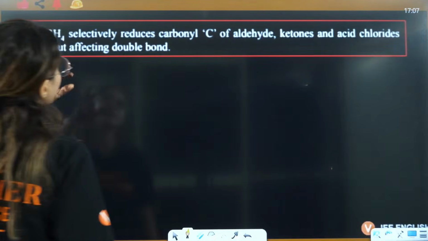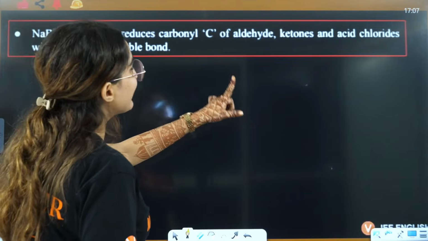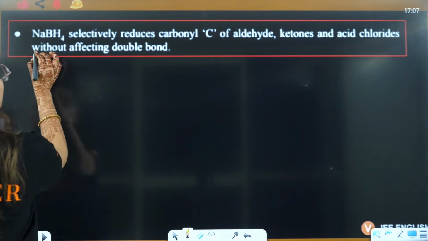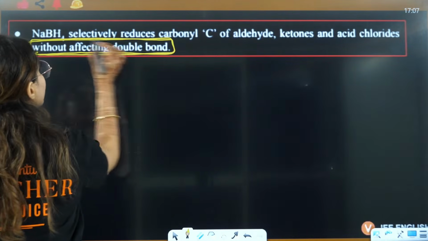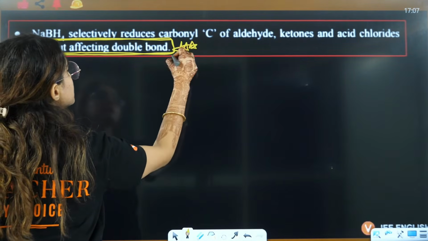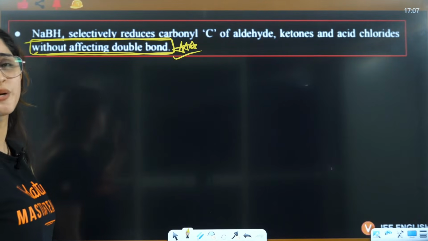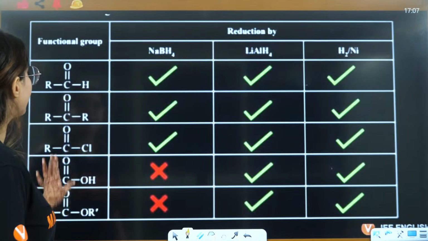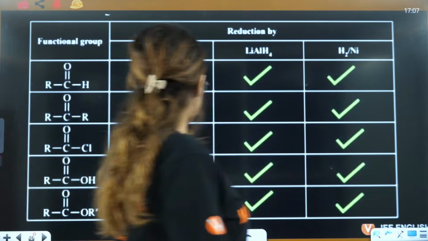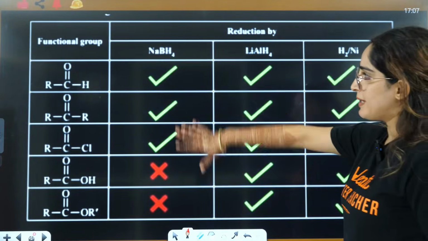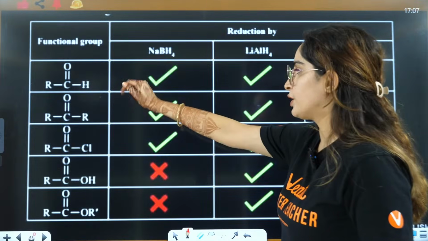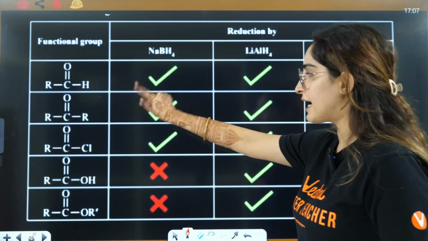NaBH4 selectively reduces the carbonyl carbon of aldehydes, ketones and acid chloride without affecting the double bond. It will never affect the double bond here. These are some of the most important points that we are writing here. Right now, this particular chart will define it more easily. If you have NaBH4, aldehyde, yes. Ketones, check. Acid chlorides, check.